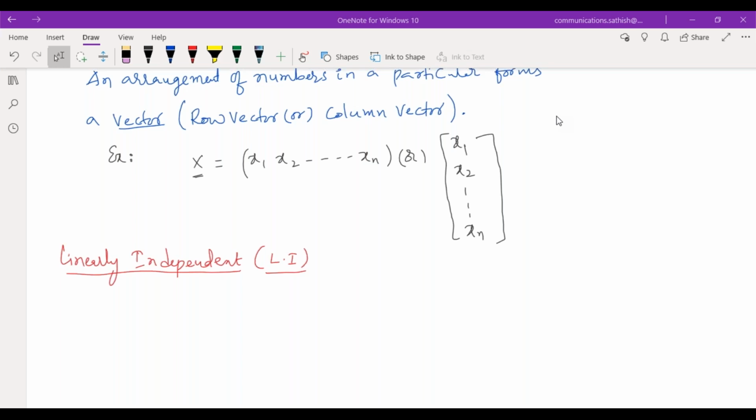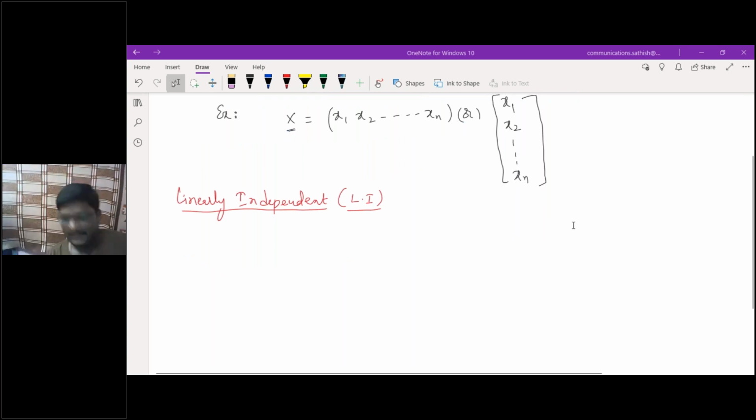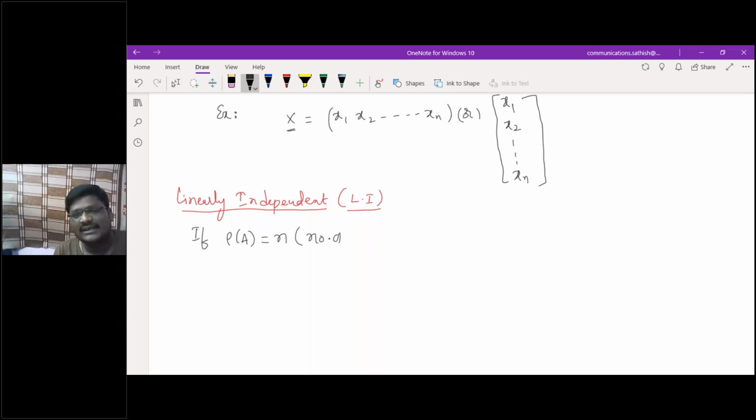So actually, if you go into it in your academics, that makes much more complexity. But here I'll place a very simple criteria, very simple analysis, nothing more important here. So let me consider an example. If the rank of A is equivalent to n, that is the number of vectors, where n is the number of vectors, like x1, x2.